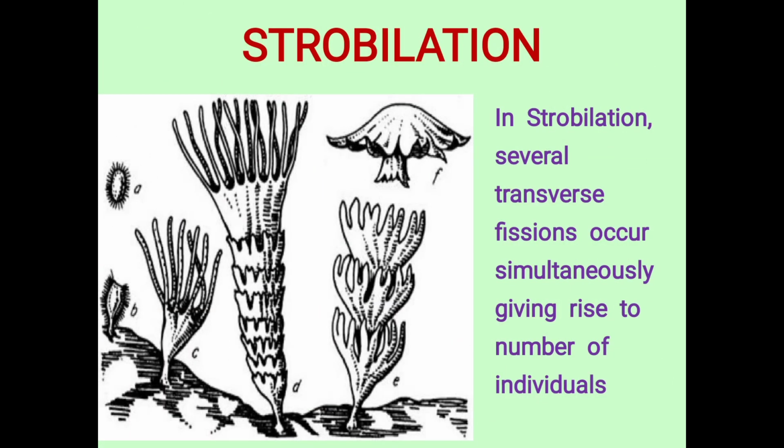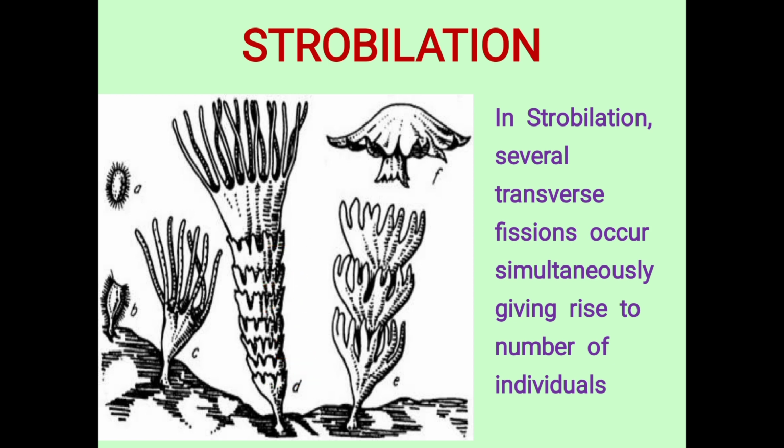Then when you see the process called strobilation. This strobilation process is common in Aurelia. How it occurs, see the diagram very clearly. Can you see the formation of small structures in a transverse fashion? Can you see the layers? This is the fission that is occurring in a transverse fashion.